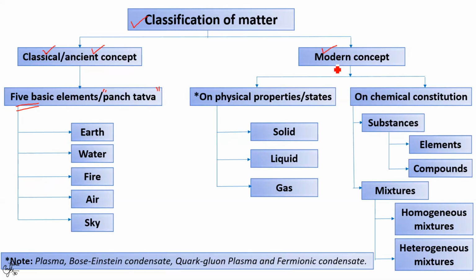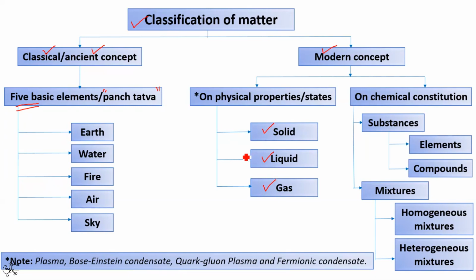However, modern day scientists have classified matter into two types, one on the basis of physical nature or state, and the second as per the chemical nature of matter. Further, according to physical nature, matter is classified into three states: solid, liquid, gas.